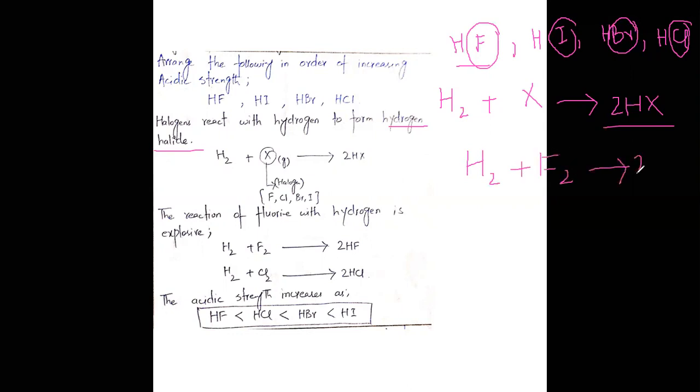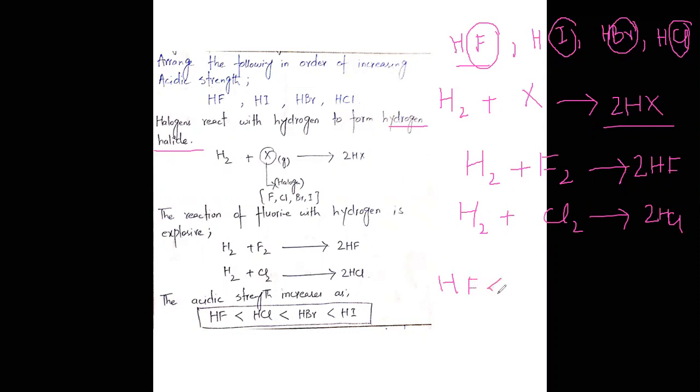H2 plus Cl2 will produce 2HCl. So the acidic strength of HF is less than HCl, and HCl is less than HBr, and HBr is less than HI.